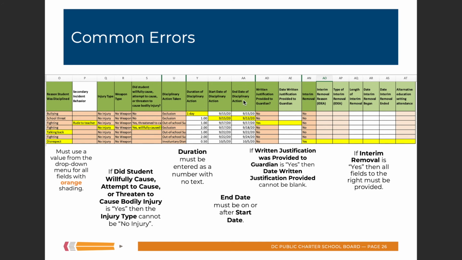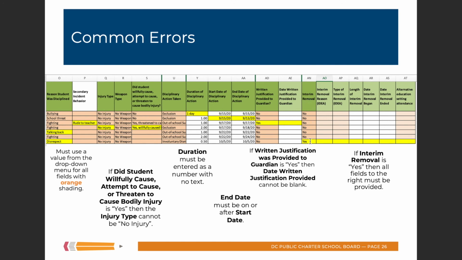Another common error we see, the end date must be on or after the start date. So if this student's exclusion started on 9/15, it couldn't have ended on 9/13, assuming they don't have a time machine. So it's got to be on or after start date. Another common error, like I just said, if written justification was provided, if you say yes here, then you have to provide the date. So if this is yes, then this has to be filled out.